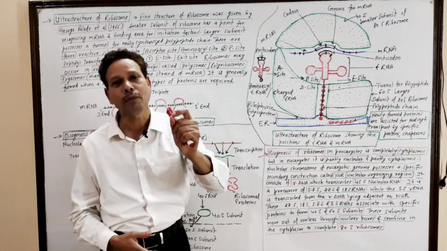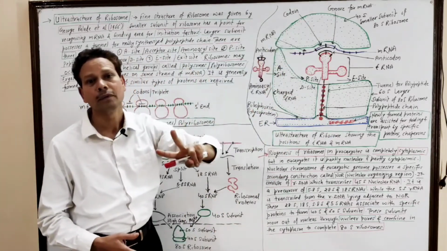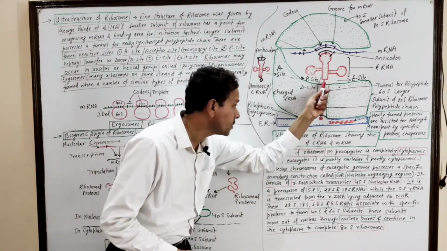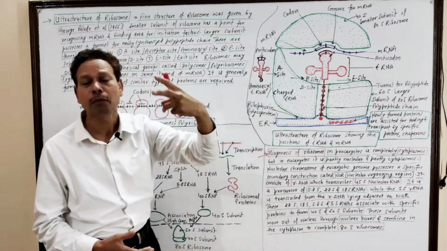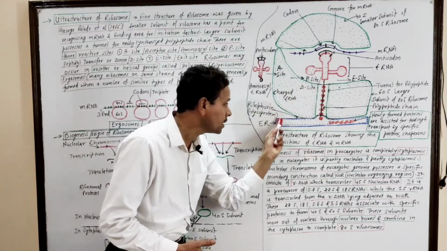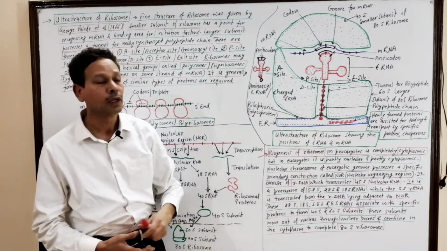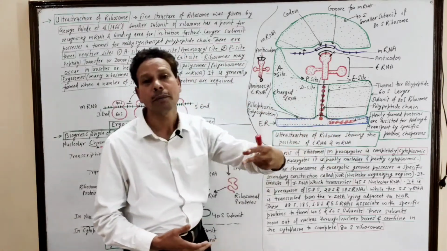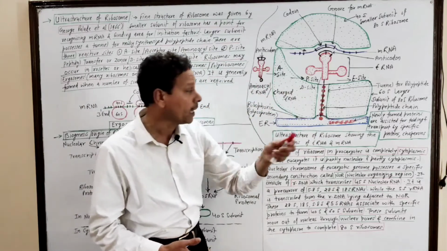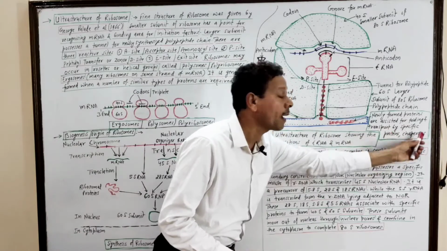Each and every point is very important for all competitive exam students. This is the fine structure of the ribosome. In the larger subunit, this is the tunnel for the polypeptide chain. The newly made polypeptide chain is present in this tunnel, and it is passed into the cavity, the lumen of the rough endoplasmic reticulum. Here in the rough endoplasmic reticulum, it gets modified, transformed, and transported. That process is assisted by specific proteins. These are called chaperones.